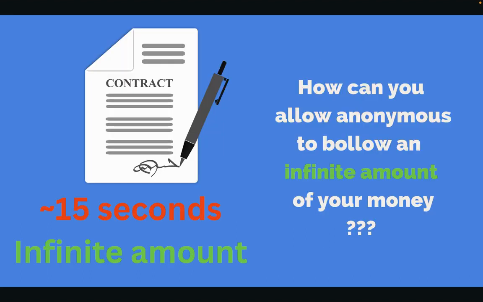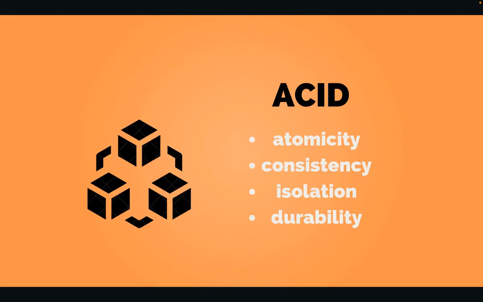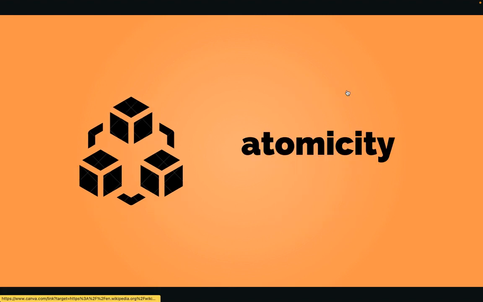So next, you probably wonder how you can allow an anonymous person to borrow an infinite amount of your money. This will be covered in the next topic. How does it work? With the ACID properties of databases. The main one that we will focus on is atomicity.